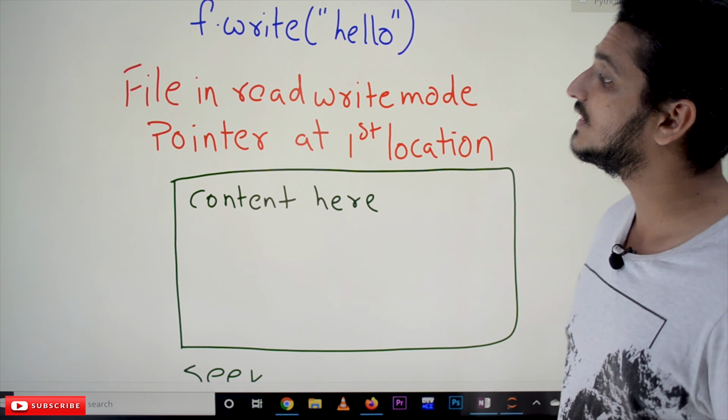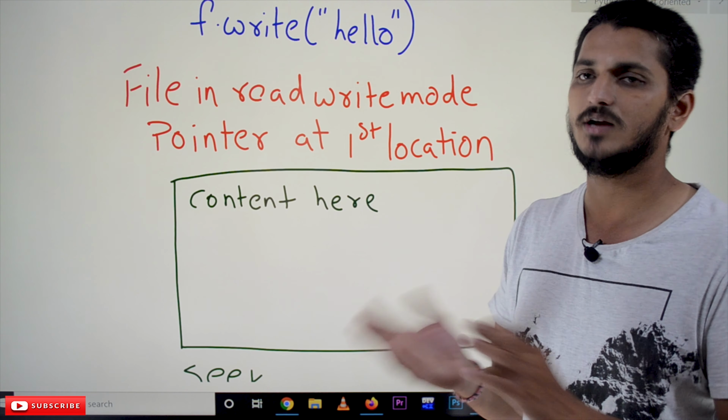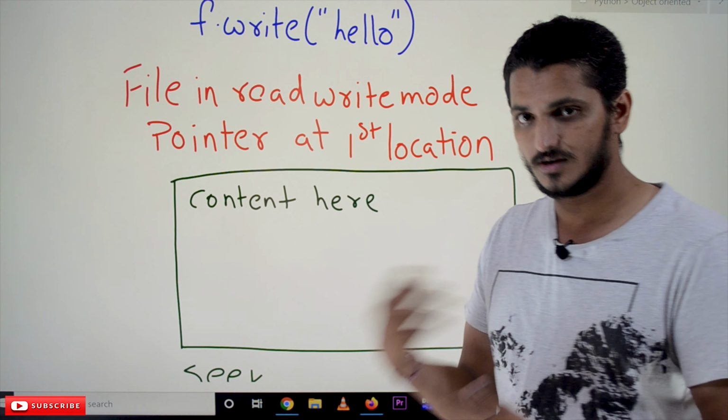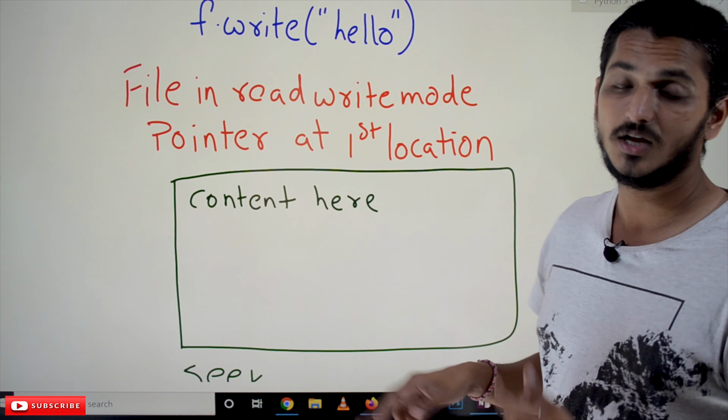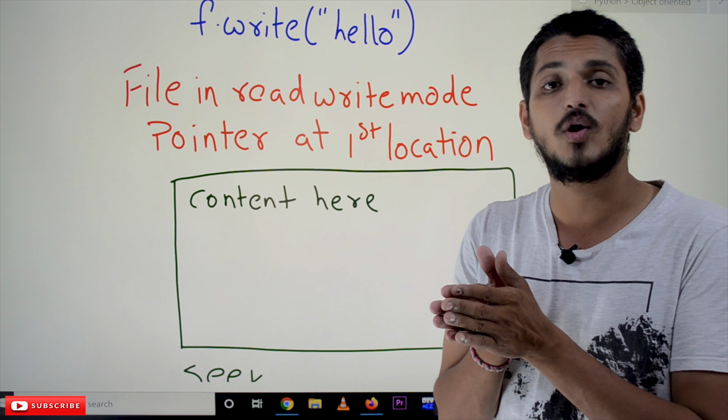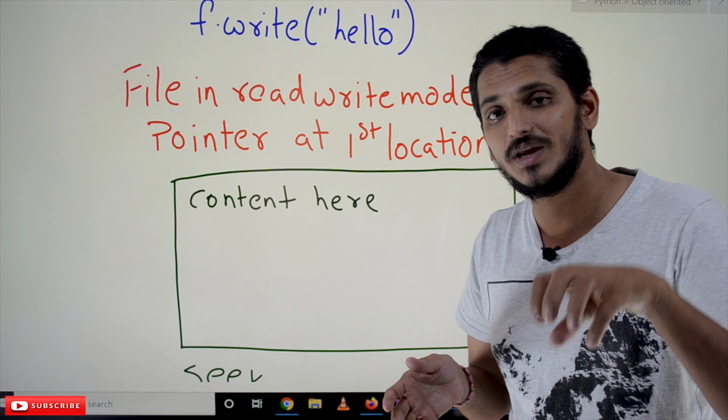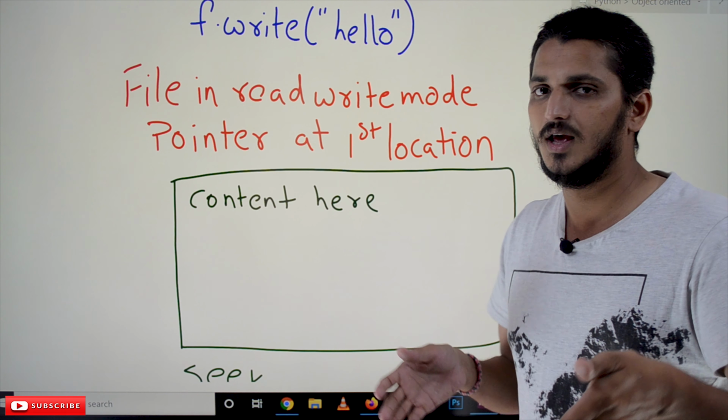Now, how to open the file in read and write mode? Both modes mean we can read the data and we can write the data. So the pointer is at the first location. In read and write mode, the file pointer will be at the beginning, at the starting position. So how to write it?